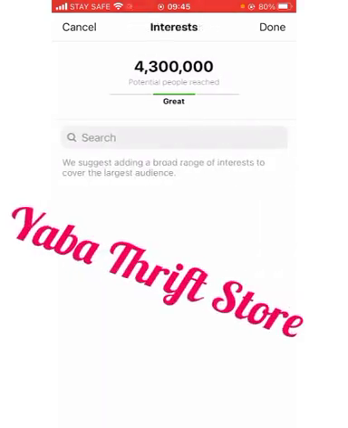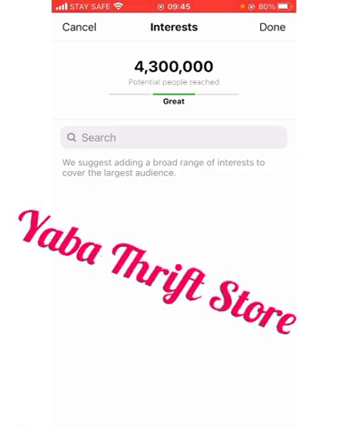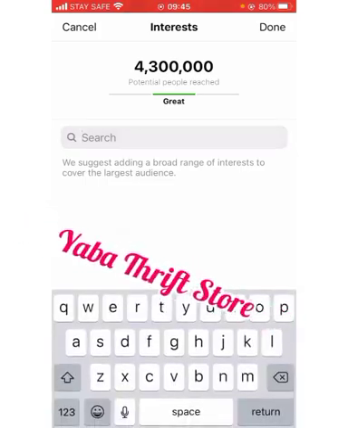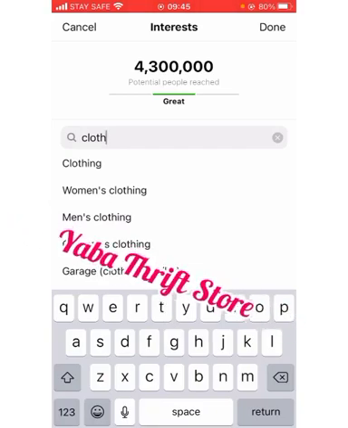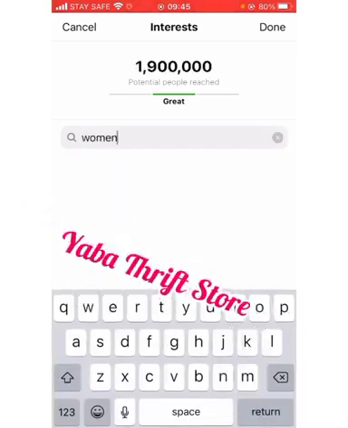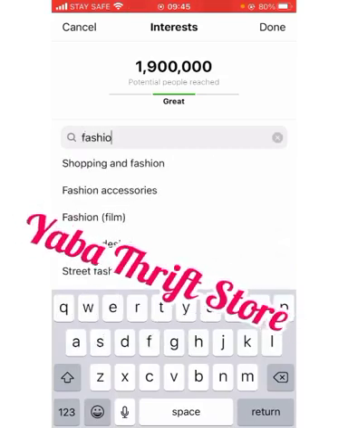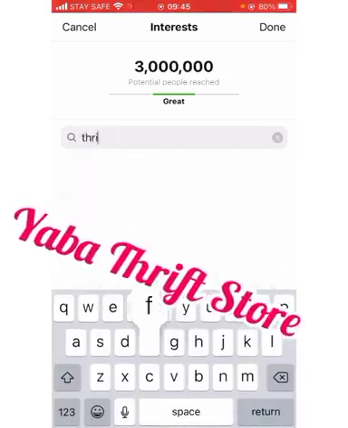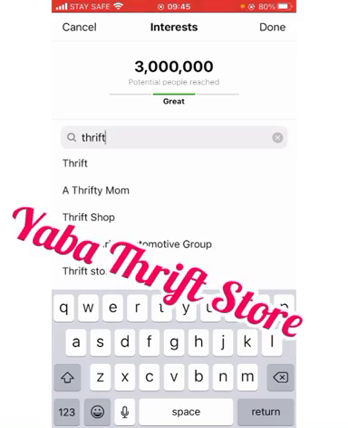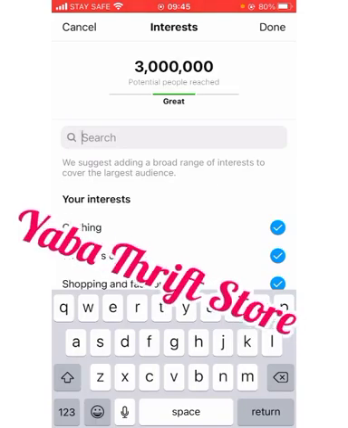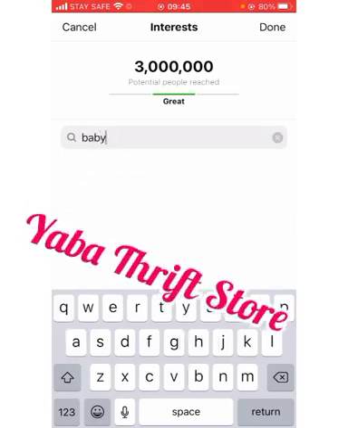Okay. Interest. Now for interest, you sell clothing, you sell Okrika. So your interest has to tally with your line of business. So you pick those that are interested in clothing, women's clothing, shopping and fashion, thrift. Let's say you sell children's items, baby.